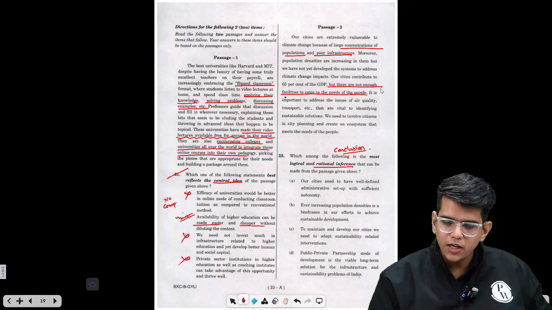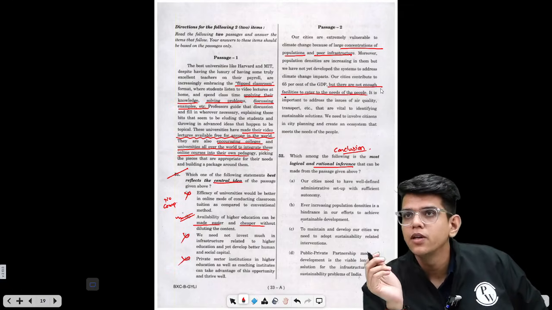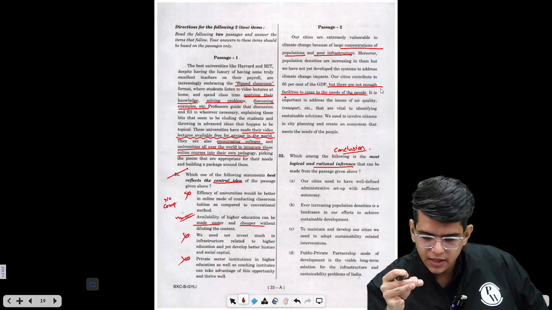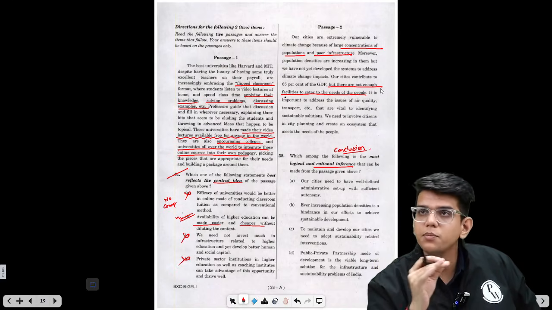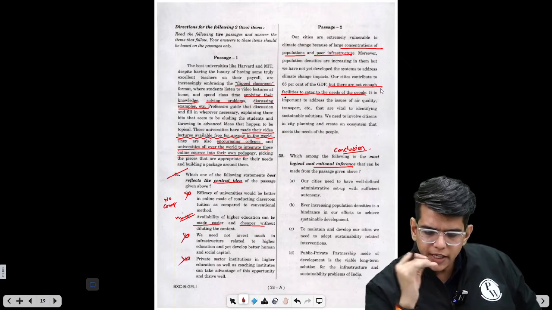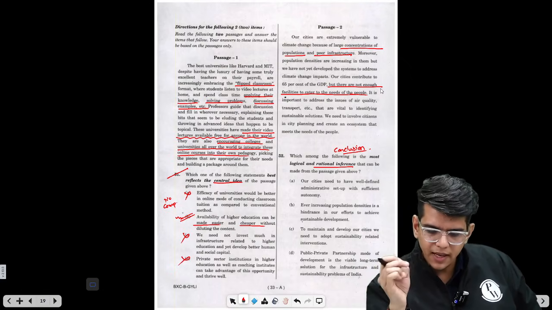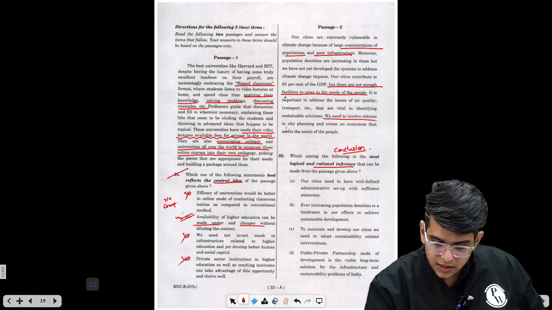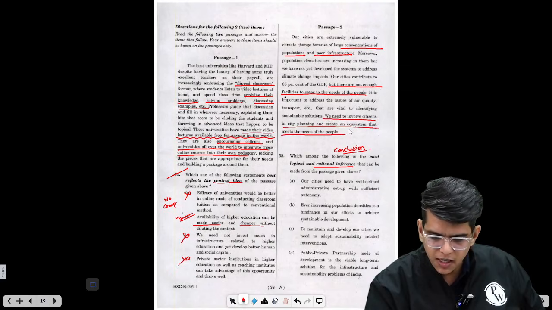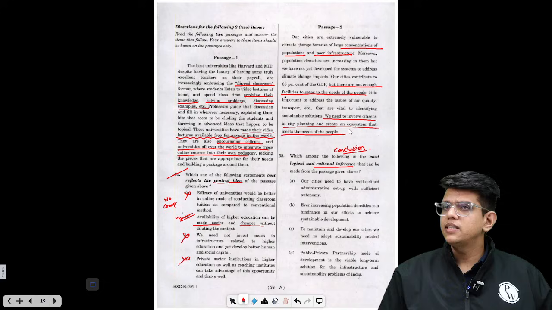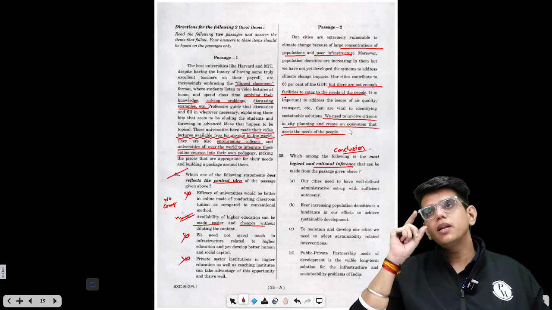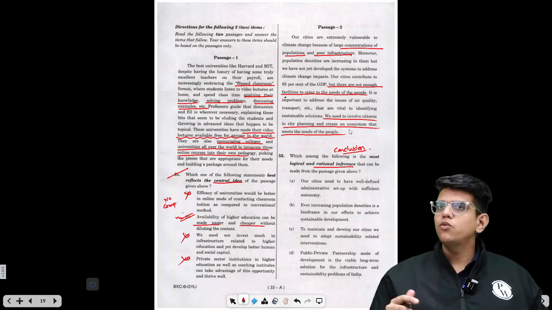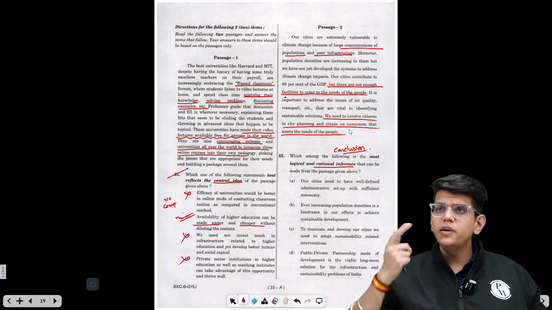It is important to address the issue of air quality, transport, etc. that are vital to identify sustainable solutions. We need to involve citizens in city planning and create an ecosystem that meets the needs of the people. Basically, we are not catering to the needs of the people and we are not involving them in the inception of the ideas of how the infrastructure should be developed, right?